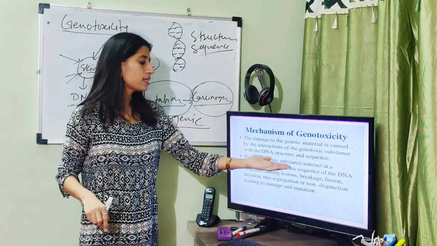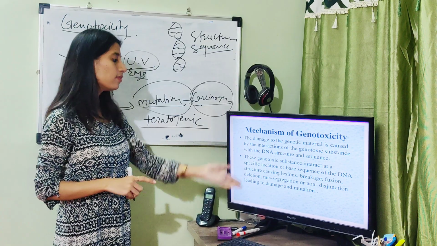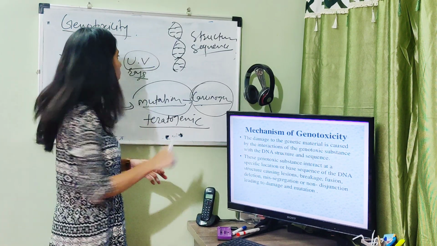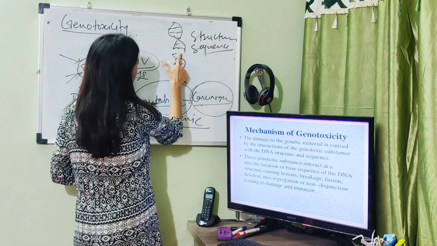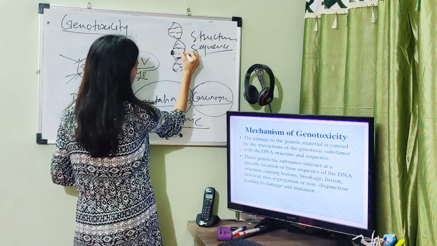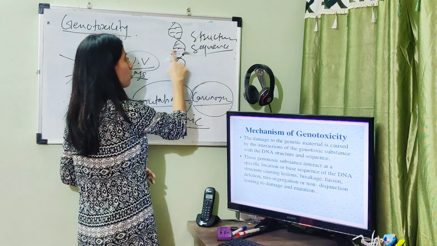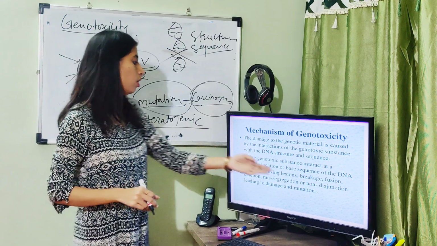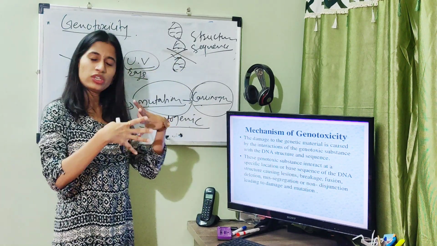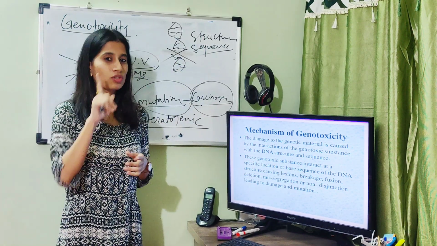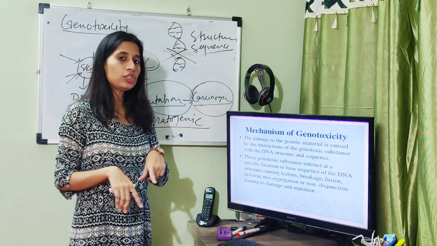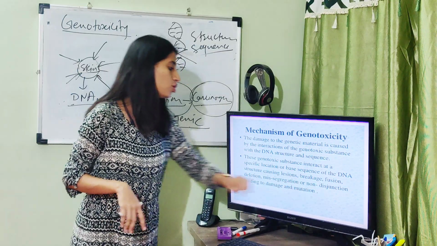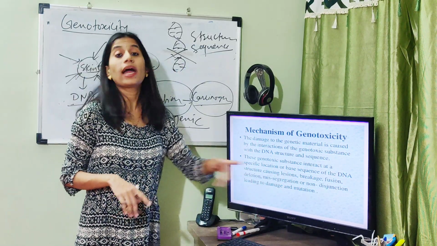These genotoxic substances interact at specific locations or base sequences of the DNA structure, causing lesions. These lesions can cause the breakdown of DNA, or they can cause the fusion of different DNA molecules, which is not desirable. Also deletion of certain parts of DNA, and missegregation, leading to damage and mutation.